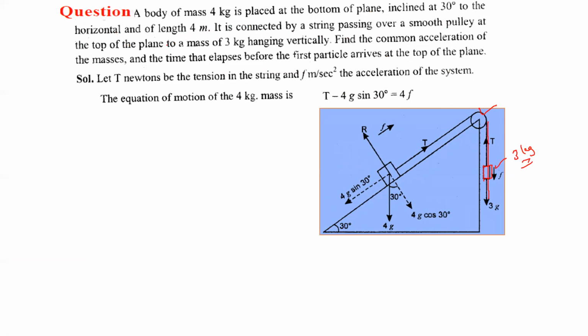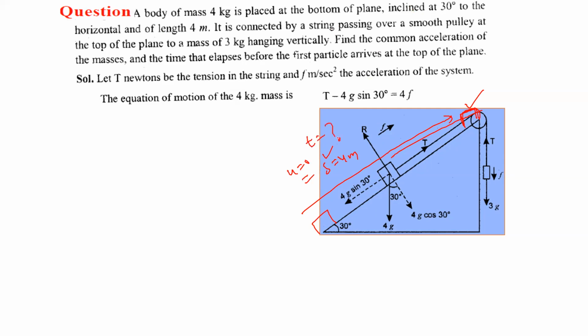Find the common acceleration of the masses and the time that elapses before the first particle arrives at the top of the plane. So what we have to calculate? We have to calculate the time such that this particle reaches at the top of the plane. When this particle reaches here, then we have to calculate the time. So initially the particle is here, so it reaches here. That means it has traveled a distance of 4 meters because the length of the plane was 4 meters given to us. And it was initially placed here, so its initial velocity will be taken as 0, right? And we have to calculate the time.